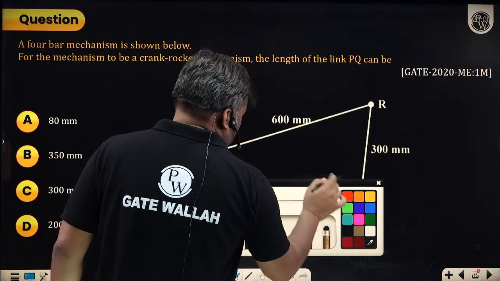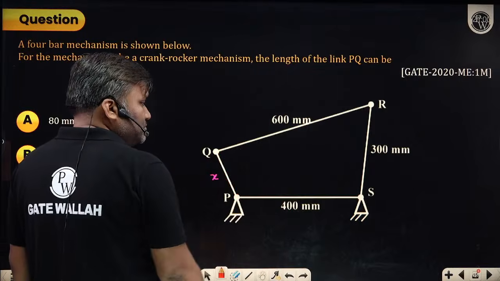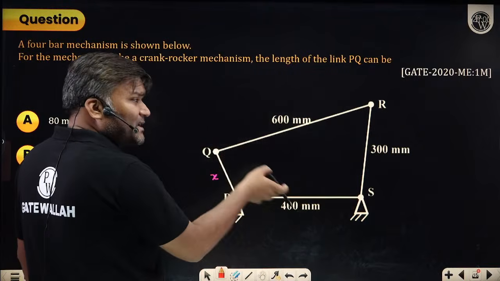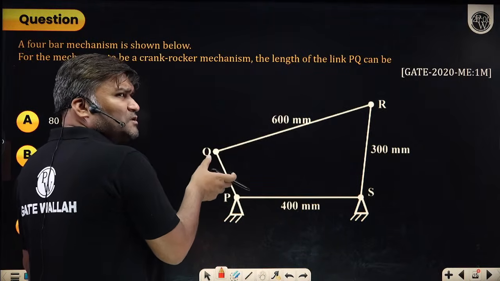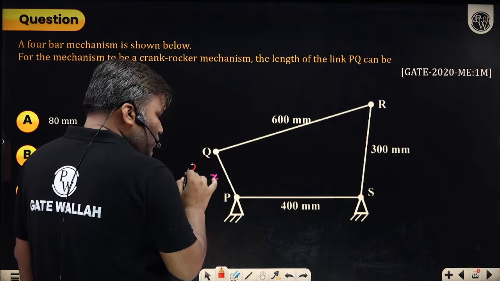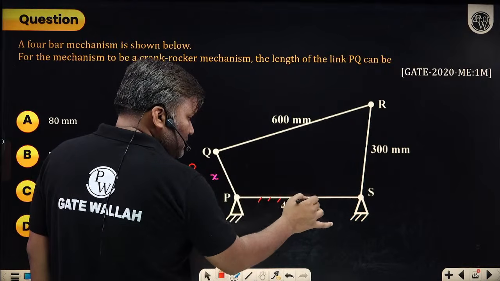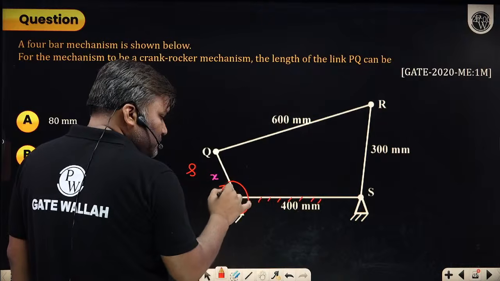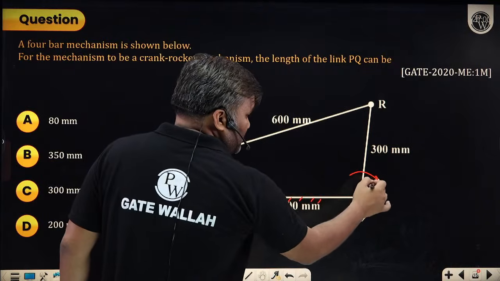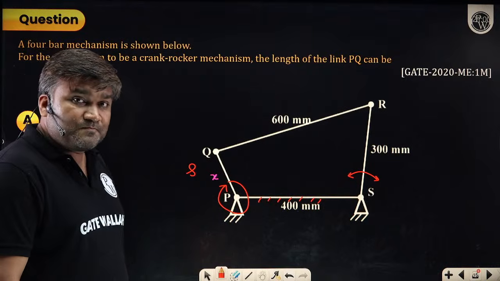So the very first possibility: this link, I don't know its dimension, but in the diagram itself it looks like this is the shortest possible link. So if this is my shortest link, and the link adjacent to the shortest is fixed, it can be crank, it can be rocker. This kind of situation I can have, a crank rocker mechanism.